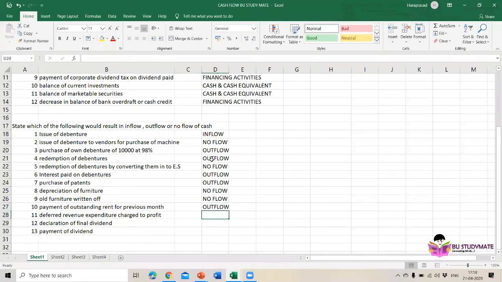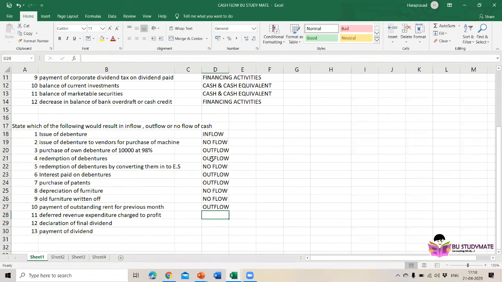Then deferred revenue expenditure charged to profit. Did you get this point? What is the meaning of deferred? You might have heard of deferred tax, deferment of payments.